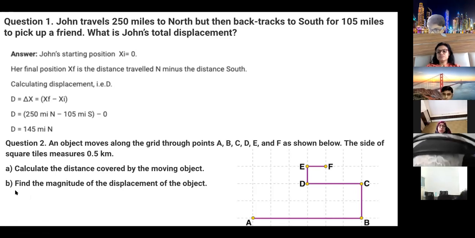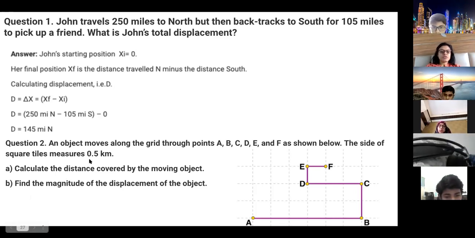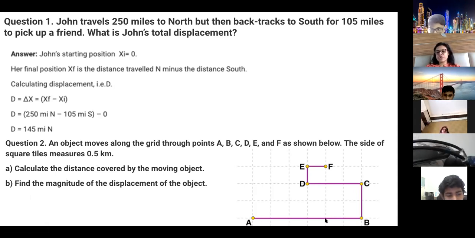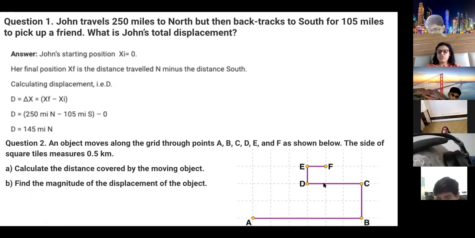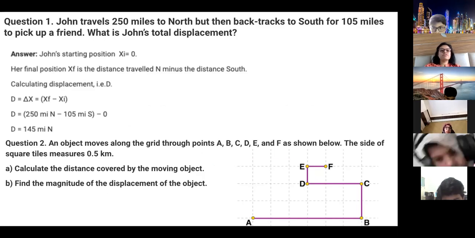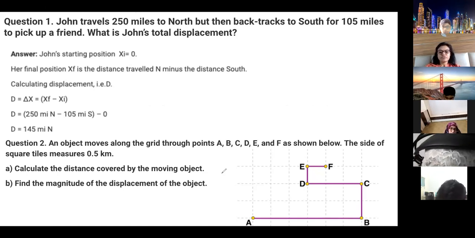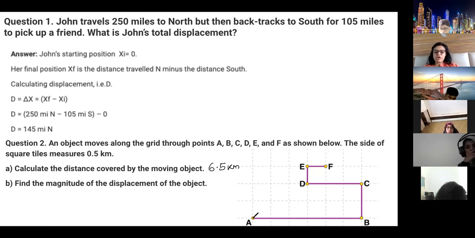Now 6.5 kilometers. Yes, it should be 6.5. You can add: this is 1 kilometer, 2 kilometer, 3, 4, 5, 6 and 6.5. So the distance covered is 6.5 kilometer. Now what is the displacement? Now the magnitude of displacement should be how much?